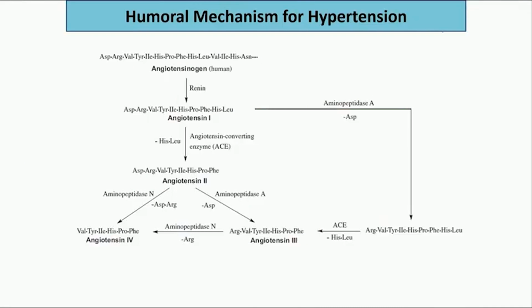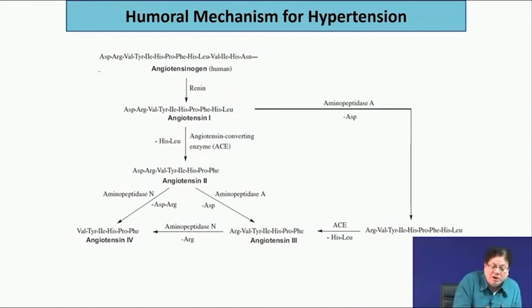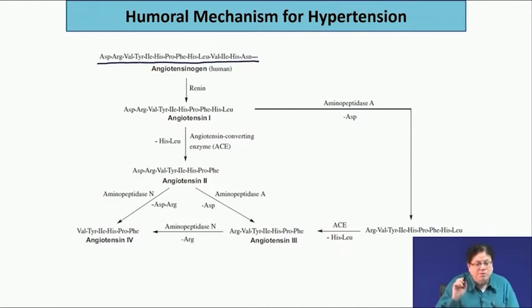Now, I have not said what the amino acid sequences of angiotensinogen or angiotensin 1 are. Some partial sequence of angiotensinogen is shown here. Okay, you do not have to remember this. So, this is a big protein.